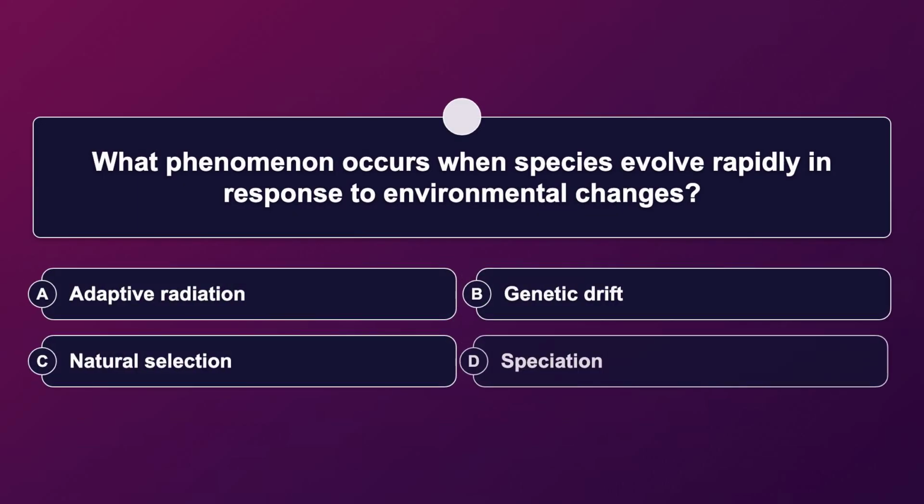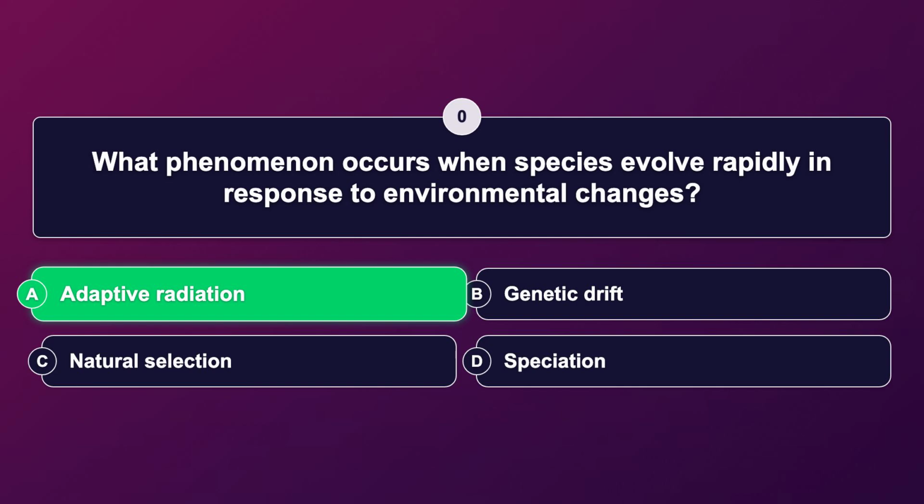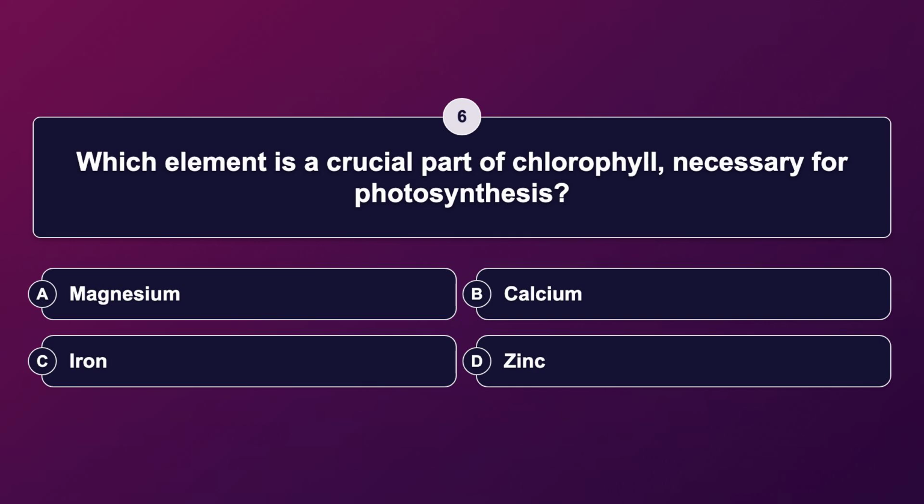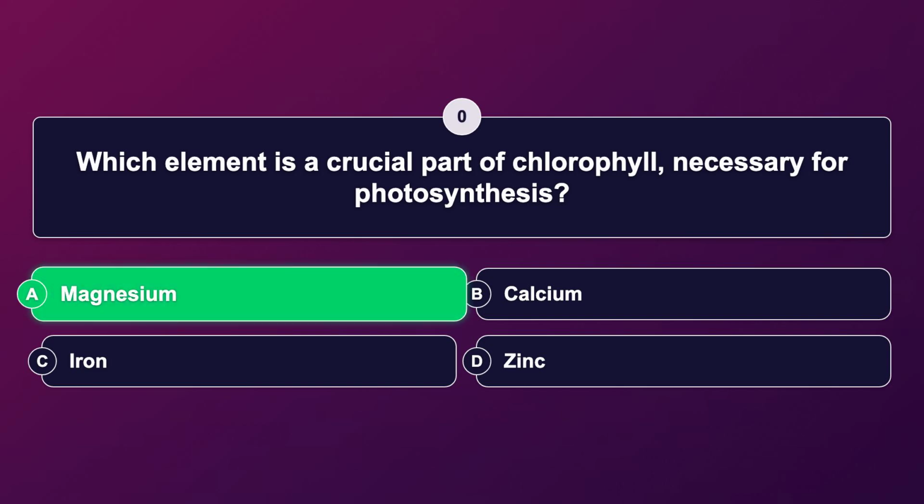What phenomenon occurs when species evolve rapidly in response to environmental changes? The correct answer is adaptive radiation. Which element is a crucial part of chlorophyll necessary for photosynthesis? The correct answer is magnesium.